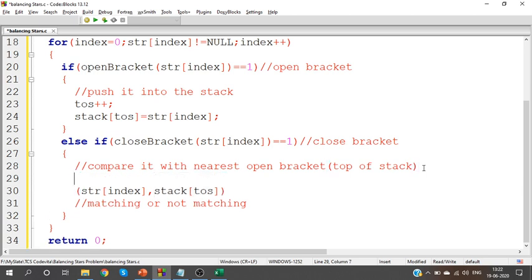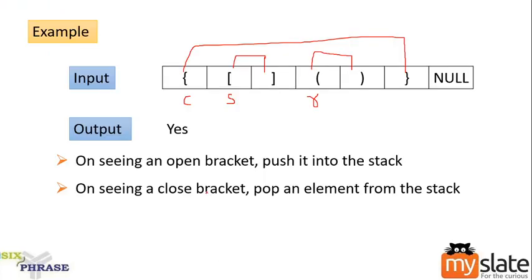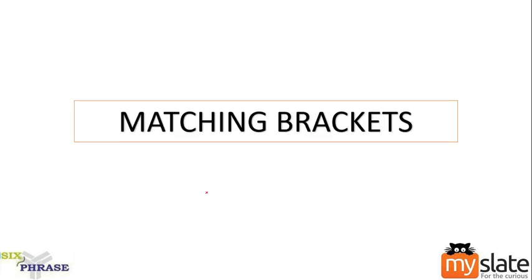I'll note it down: top of stack contains an open bracket, string contains a close bracket. Now when I compare these two, they should be matching. If it is an open square, you should have a close square. If it is an open curly bracket, you should have a close curly bracket. How can I check whether they are matching or not?